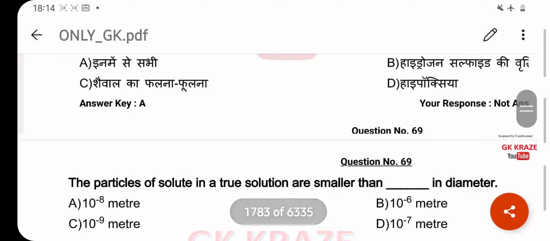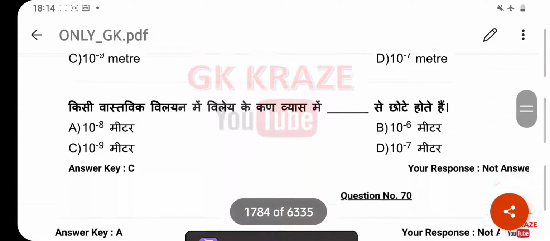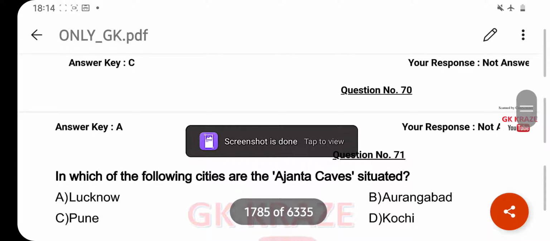The particles of solute in a true solution are smaller than ___ in diameter. Your right answer is 10^-9 meter. Option C. In which of the following cities are the Ajanta caves situated? Your right answer is Aurangabad. Option B.